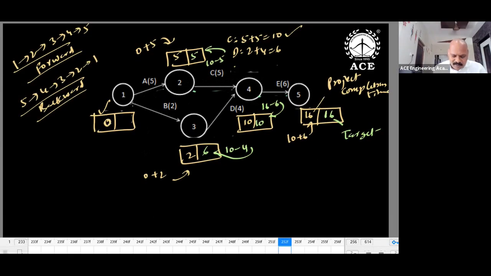Next, first event. There are two ways, A and B, reverse: 2 to 1, 3 to 1. If I use A, 5 minus 5, 0. If I use B, 6 minus 2, 4. So which one I can take? 0. Minimum will take in the reverse. In the forward direction, maximum. In the reverse direction, minimum.